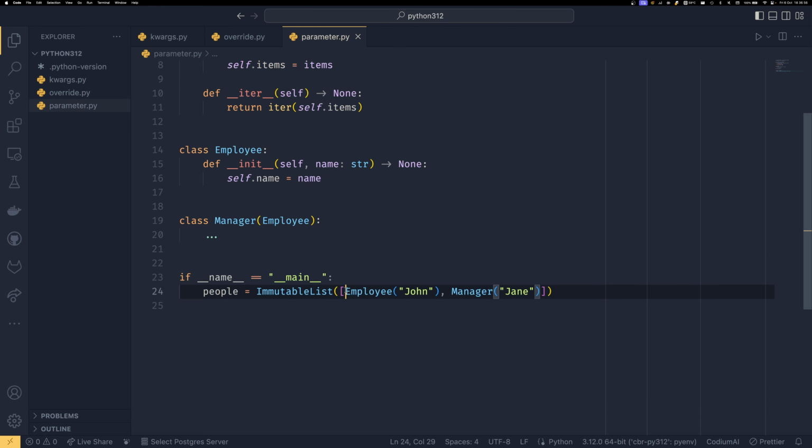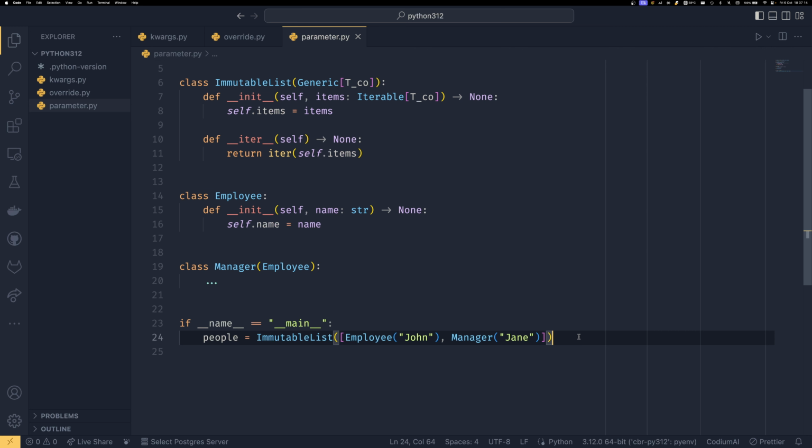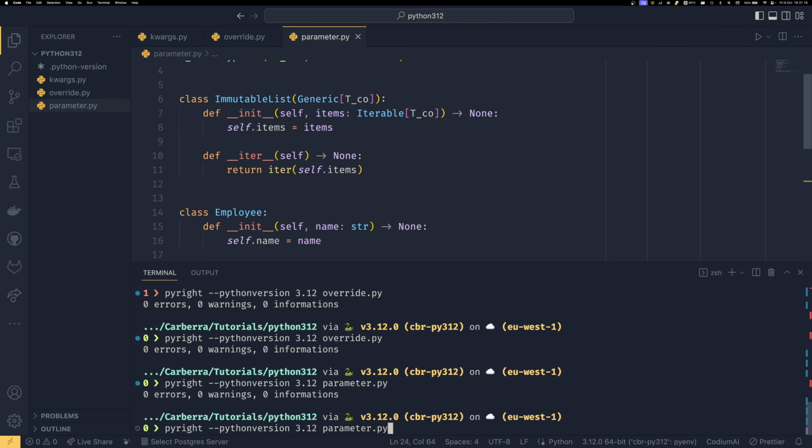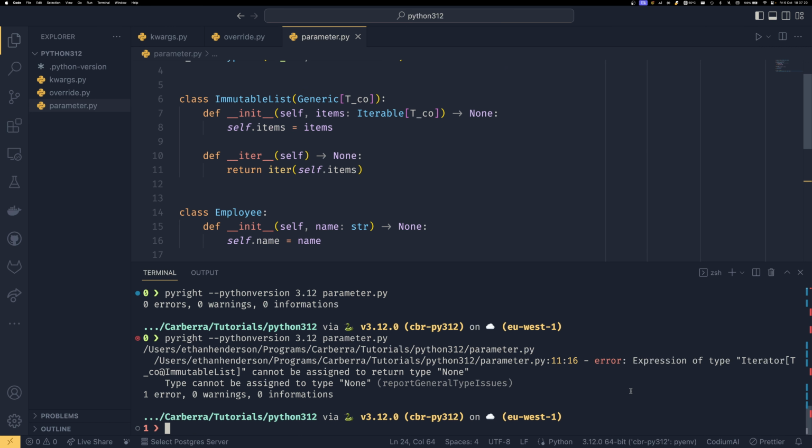So here we're passing Employee and Manager to the ImmutableList, so all the items in the ImmutableList, and therefore everything you do with each item when you iterate through this list, should be able to do all of the same things, which is where this covariance comes from. If we were to do that and then run Pyright, we would run into an error.